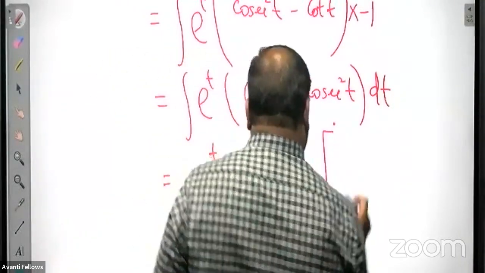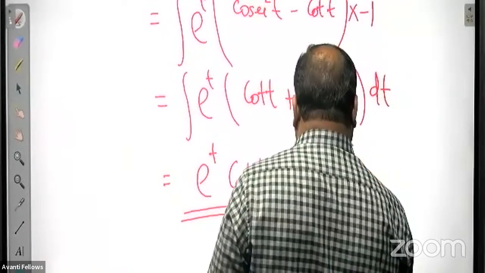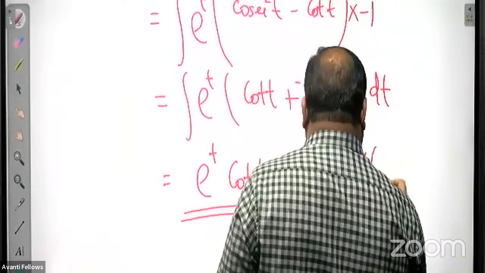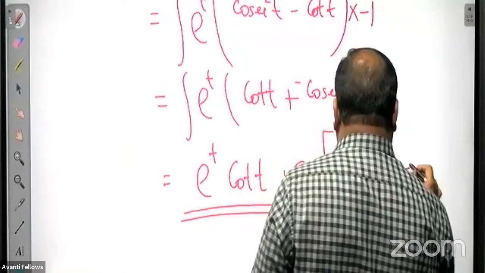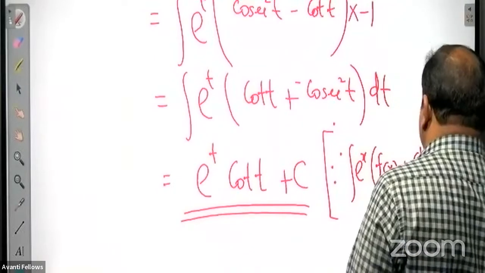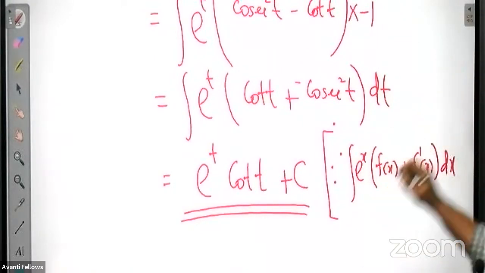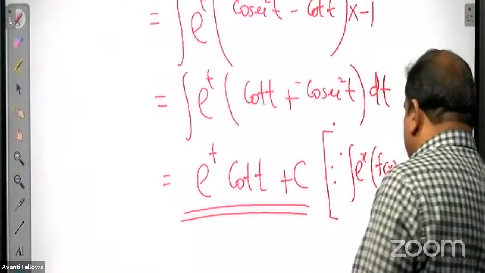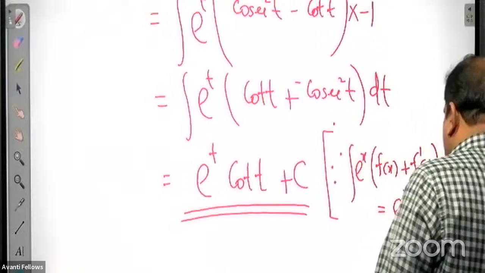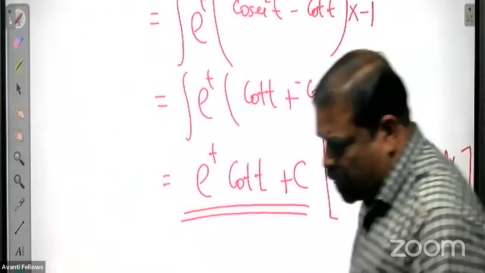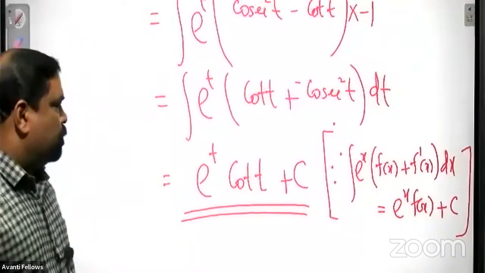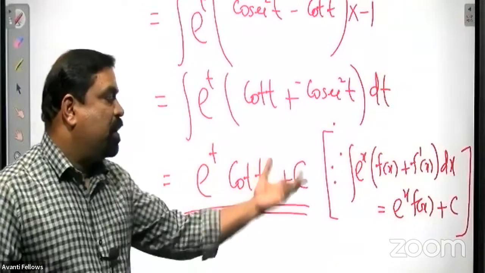You can mention that formula in brackets: the integral of e raised to x into (f of x plus f dash x) dx is equal to e raised to x f of x plus c. This standard formula you may have studied actually. So the result is e raised to t into cot t plus c.